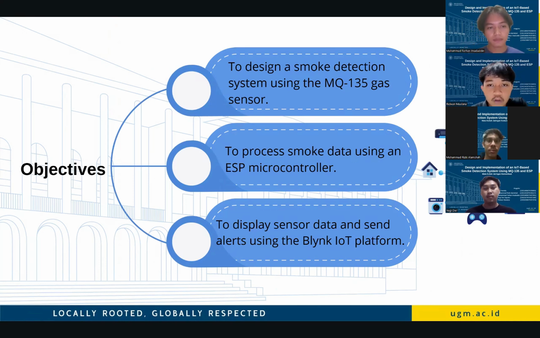The objectives of this project are, first, to design a smoke detection system using the MQ135 gas sensor. Second, to process smoke data using the ESP microcontroller as the main controller. And third, to display sensor data and send alerts using an IoT platform, enabling real-time monitoring and remote access.